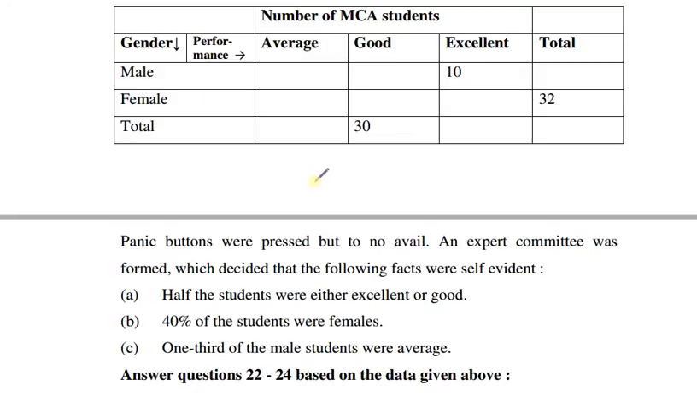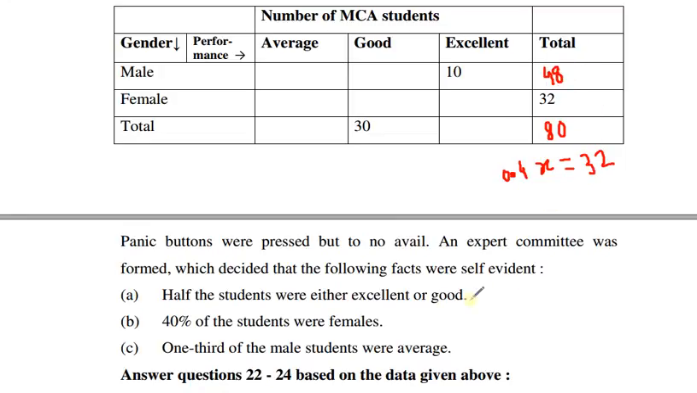So, if we assume X is the total number of students, then 40% of this, 0.4 of X, is 32. So the value of X is 32 divided by 0.4, which is equal to 80, and 80 is the total number of students. Easily we can find the total number of male students, which is 80 minus 32 is equal to 48.